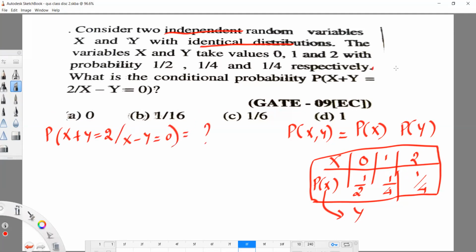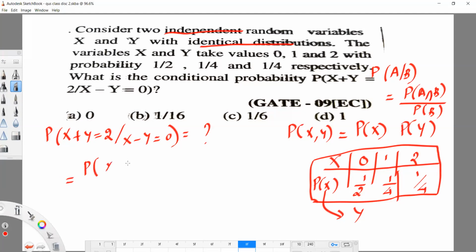So what is the formula for probability of A given B? We know the formula: conditional probability of A given B equals probability of A intersection B divided by probability of B. Now we can expand this. What will we write?